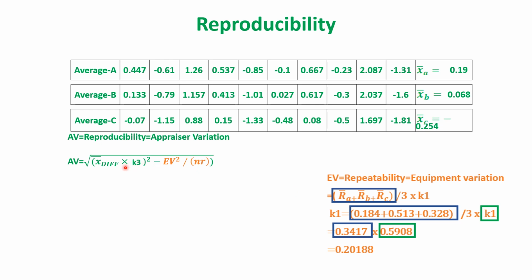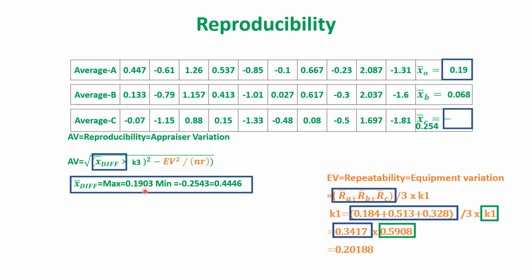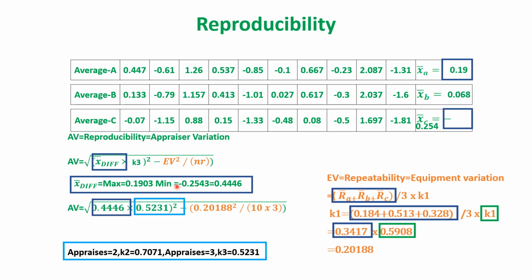So the formula for getting reproducibility: X difference, that is the difference between these three readings. How can it be calculated? Now see, the minimum reading and maximum reading are considered, and from that the repeatability is subtracted, divided by NR. N is 10, that is the number of jobs, and R is 3, 3 trials are there. Now here you can see constant K3 is there.